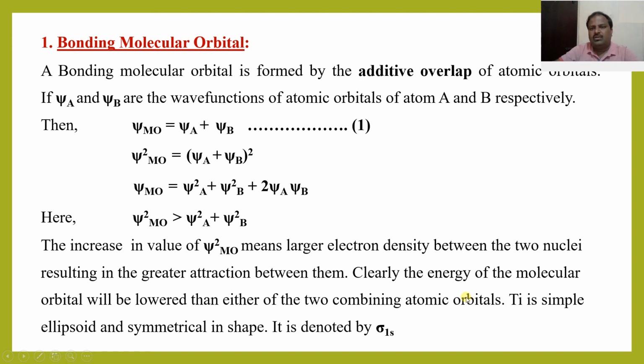The bonding molecular orbital energy is lower when compared to the energy of atomic orbitals. Here the orbital is simple ellipsoid and symmetrical in shape, so it is denoted by sigma 1s. So bonding molecular orbital is denoted by sigma 1s.